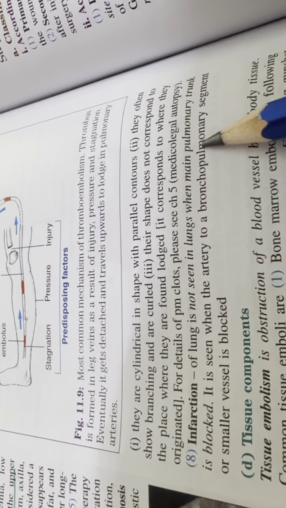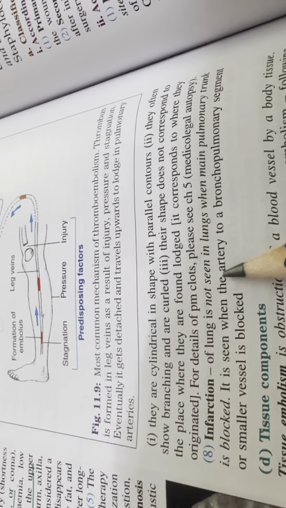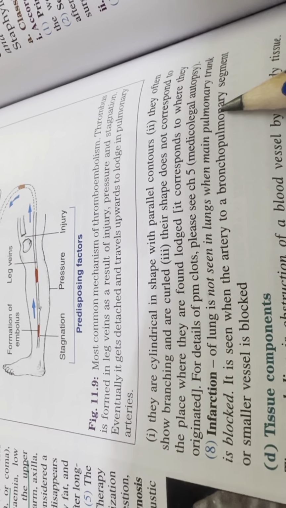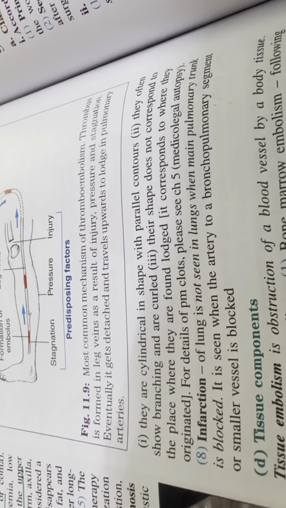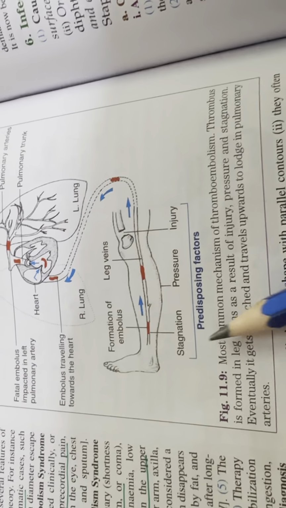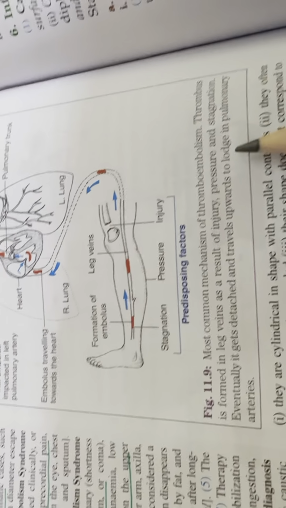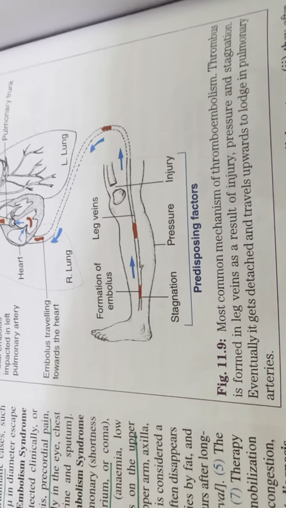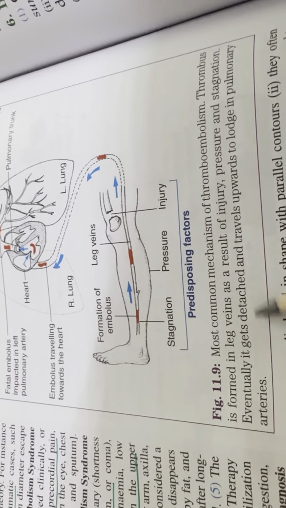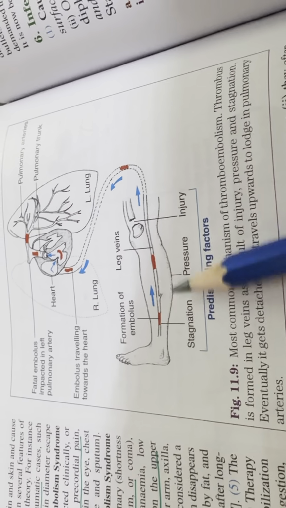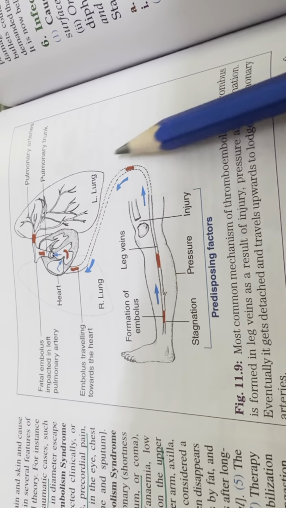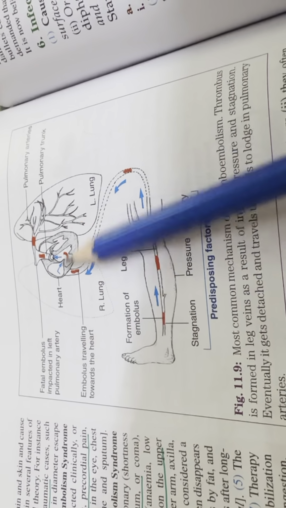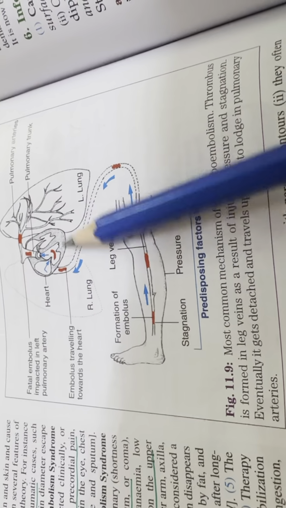Infarction of the lung is not seen when the main pulmonary trunk is blocked. It is seen when the artery to a bronchopulmonary segment or a small vessel is blocked. The most common mechanism of thromboembolism: a thrombus is formed in the leg veins as a result of injury, pressure and stagnation. Eventually, it gets detached and travels upwards to lodge in the pulmonary arteries. Stagnation, pressure, injury, formation of emboli. Fat emboli impacted in the left pulmonary artery. An embolus travels towards the heart and pulmonary circulation.